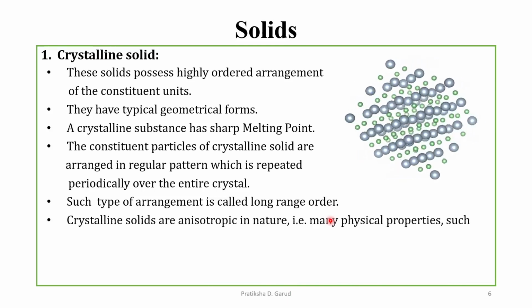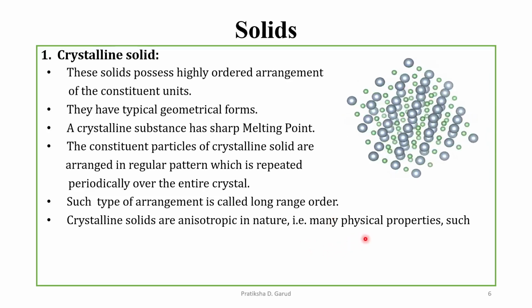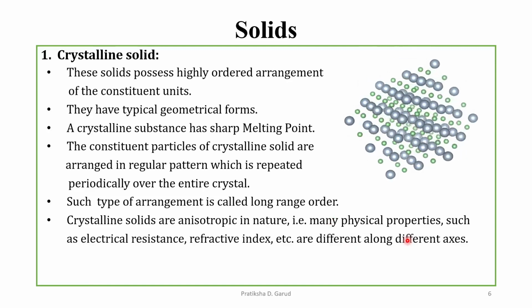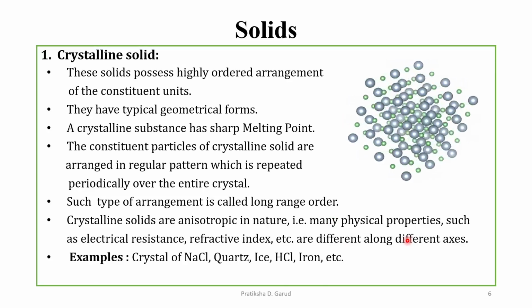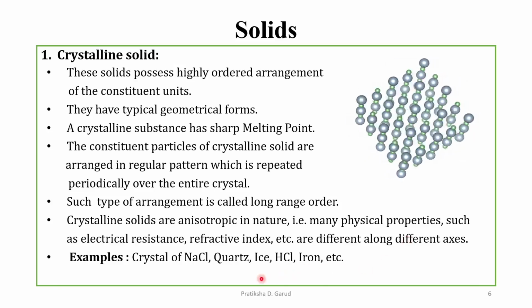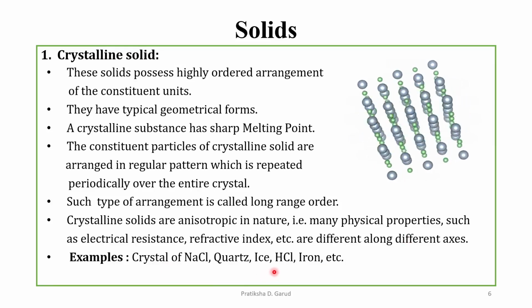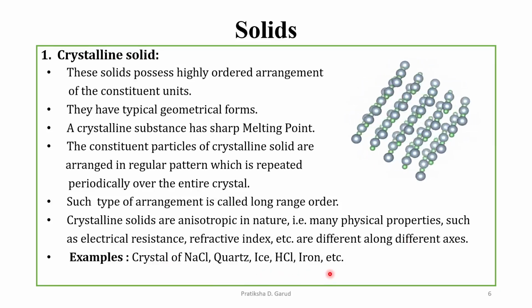Then the crystalline solids are anisotropic in nature. This means many physical properties such as electrical resistance, refractive index, etc. are different along different axes. Examples of crystalline solids are the crystal of NaCl, quartz, ice, HCl, iron, etc. So these are the examples of the crystalline solids.